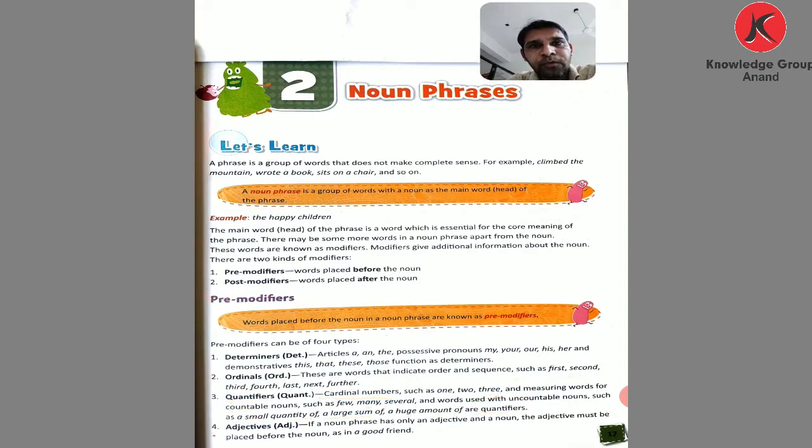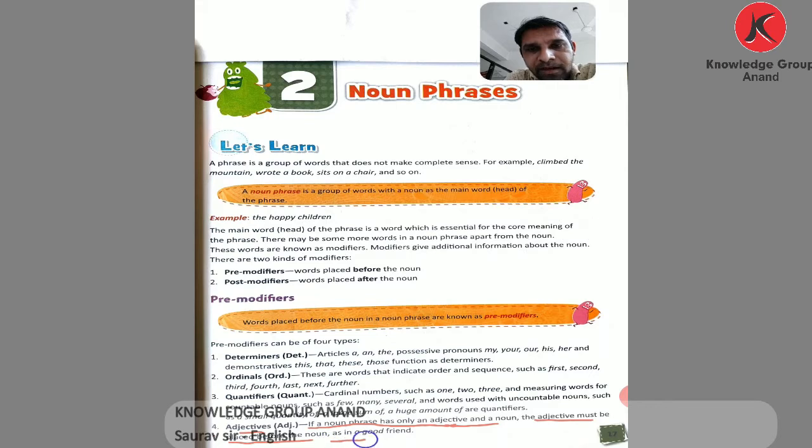Now we come to the fourth one, adjectives. If a noun phrase has only an adjective and a noun, the adjective must be placed before the noun, as in a good friend. Here, in the example a good friend, friend is the noun.